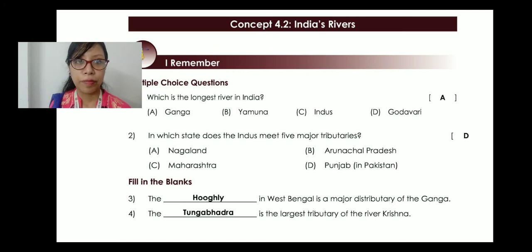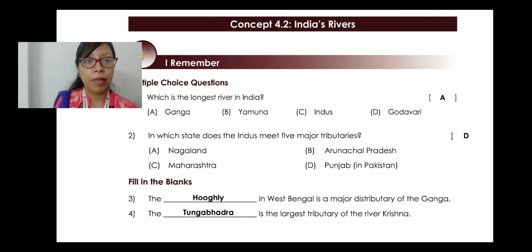So let's do it. From the multiple choice questions, number 1, which is the longest river in India? It's not world but India. So in India the longest river is Ganga, and if it comes which is the longest river in the world, it will be Indus. Number 2, in which state does the Indus meet 5 major tributaries? Yes, it is in Punjab, and that too the Punjab that falls into Pakistan. There the Indus meets the 5 major tributaries. Clear?